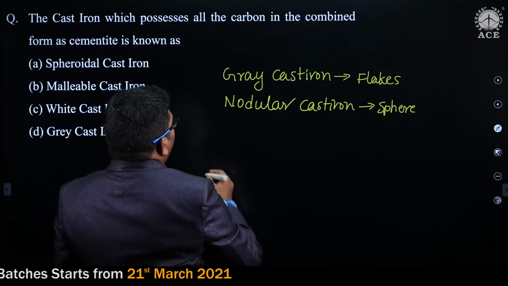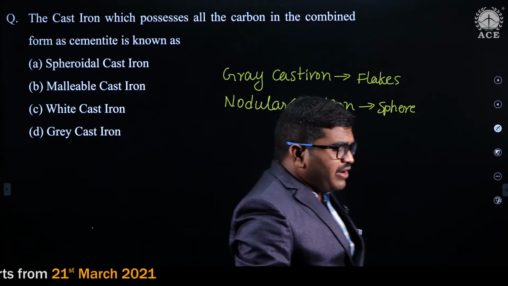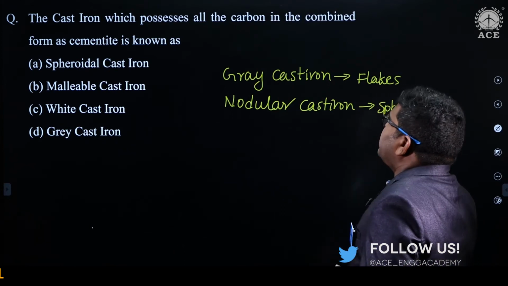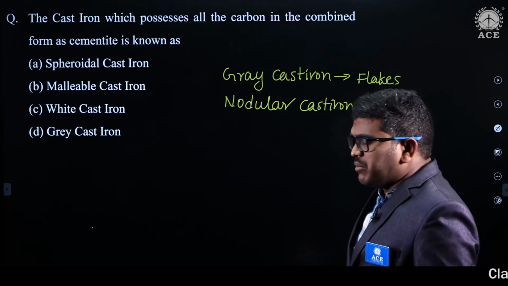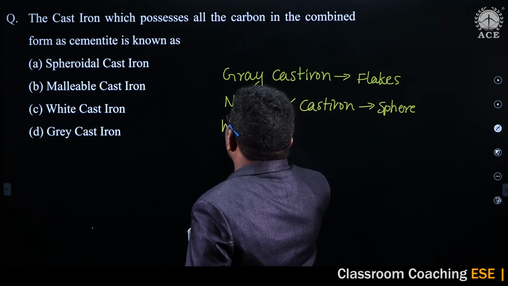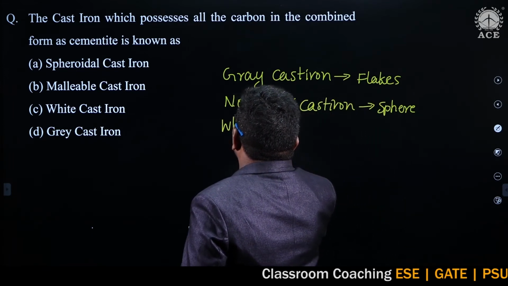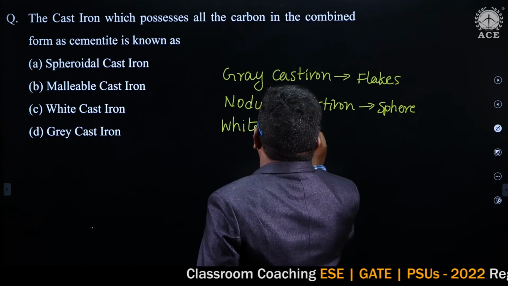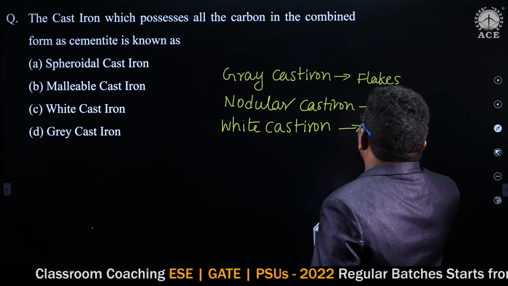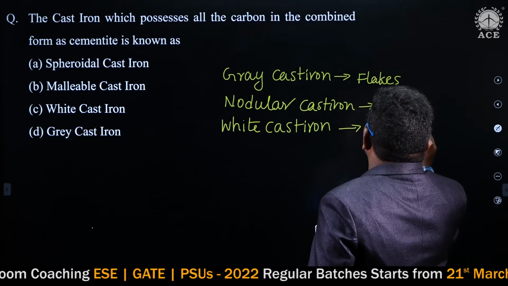Then in white cast iron, actually there is no graphite in it, because the white cast iron is cooled with a very fast cooling rate. White cast iron does not have any graphite.